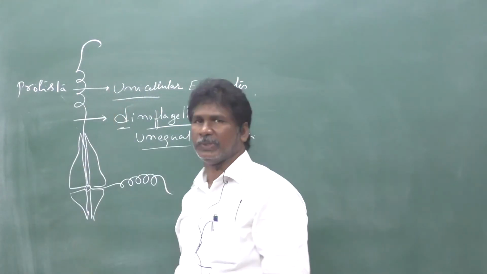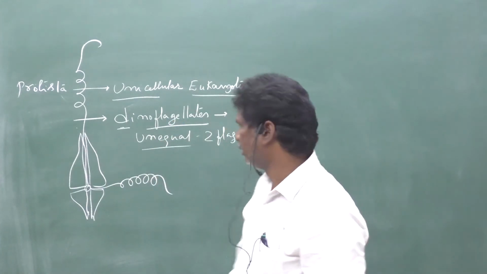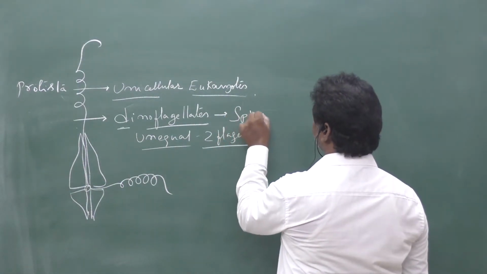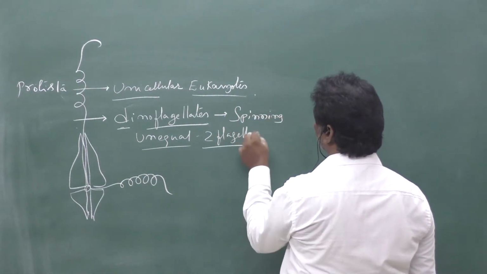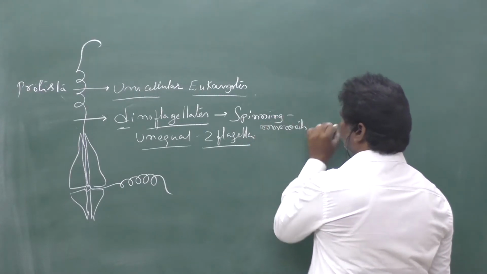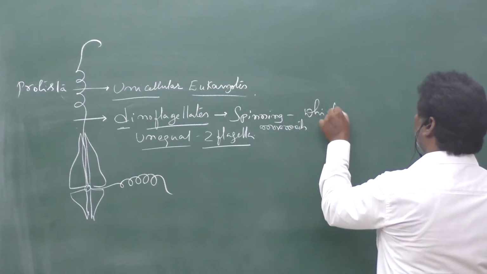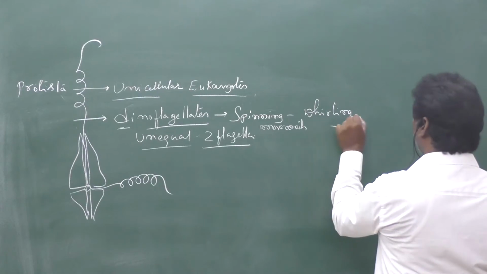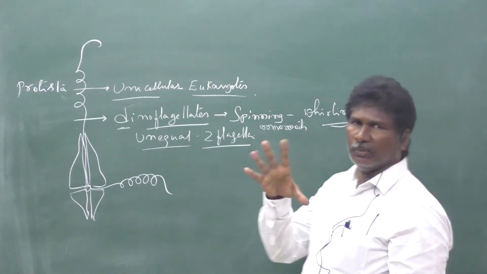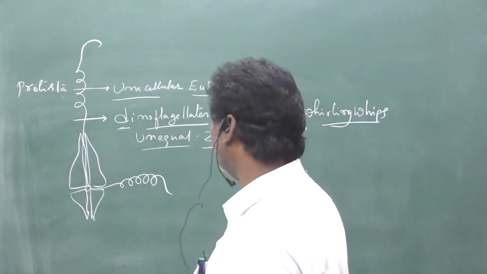They show a special type of movement, like this way, spinning movement. Due to those two flagella, these organisms show the spinning movement. Hence the common name is whirling whips. Those flagella show the spinning movement. That's why these are commonly called whirling whips.